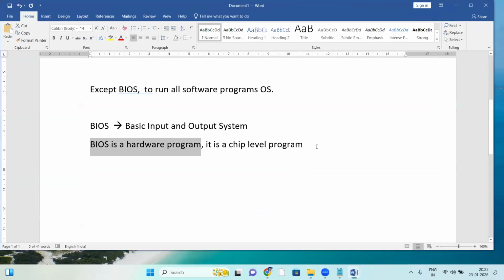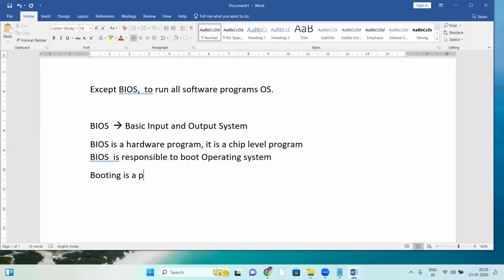So what is the task of BIOS? BIOS is responsible to boot the operating system. That BIOS program is responsible to boot the operating system. So what is booting here?